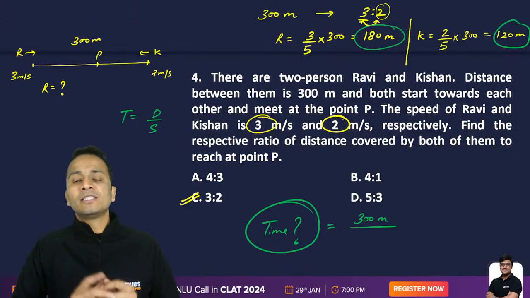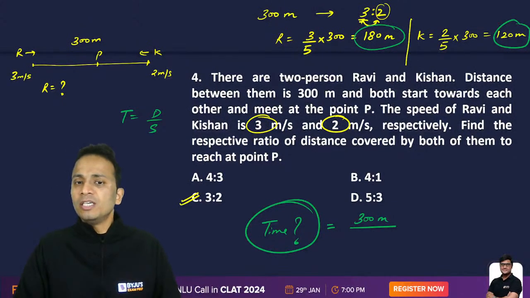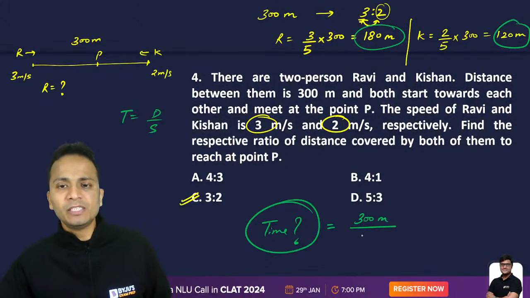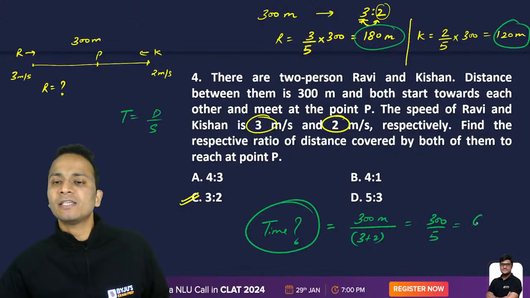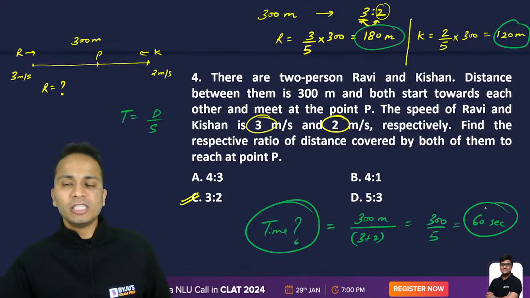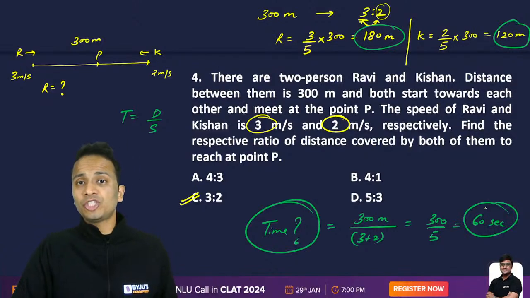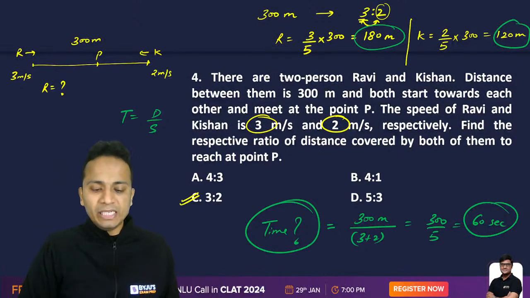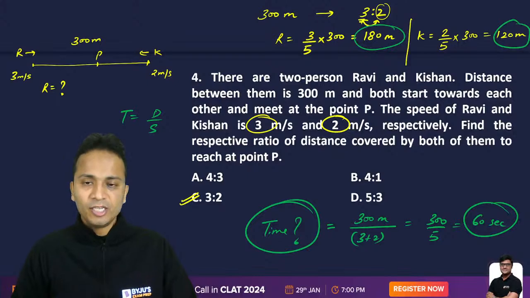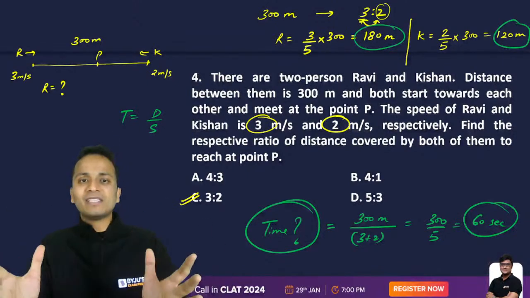So in this case, since the objects are traveling towards each other, the relative speed will be the sum of the speeds, so that is 3 plus 2. So 300 divided by 5, that is 60 seconds. So 60 seconds will be the time after which Ravi and Kishan will meet each other. All right. So this is all about this entire question.